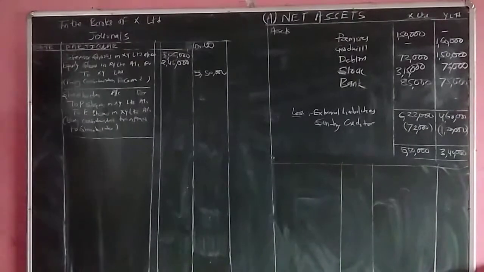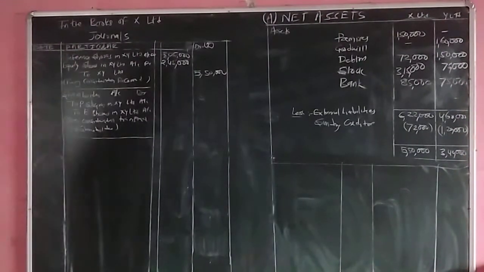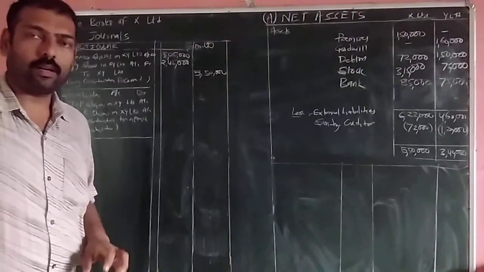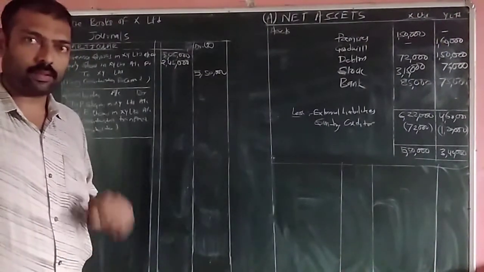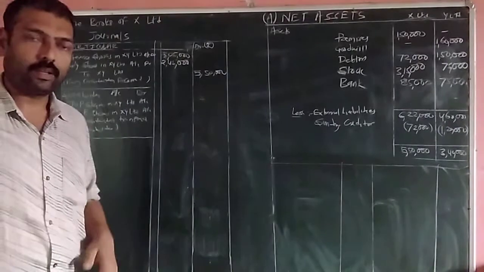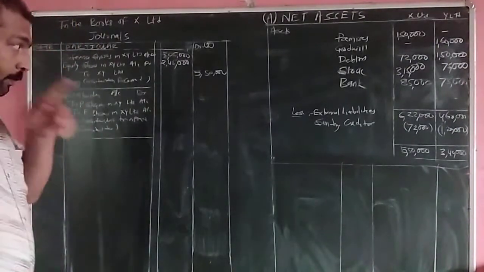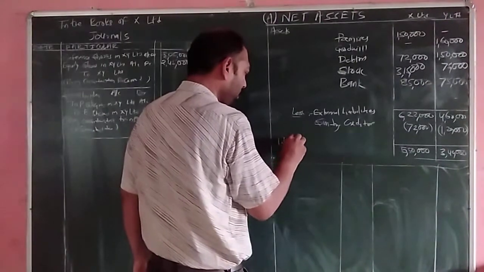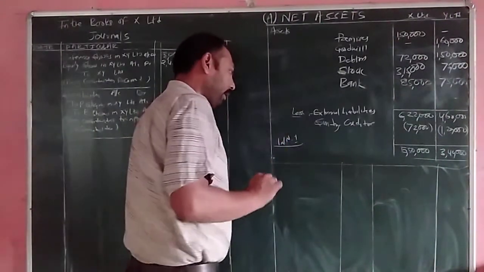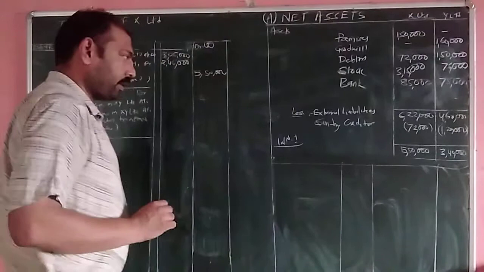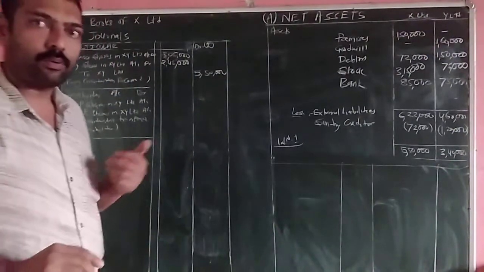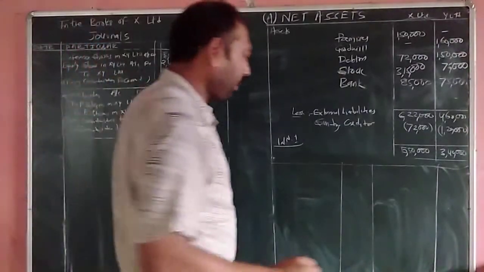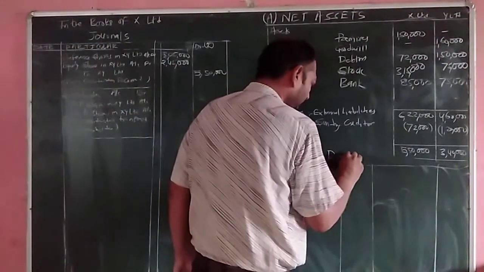Next we will see if there is any surplus. So there is no surplus, and the last entry will be either there will be a profit on transfer of business, or a loss on the business transfer, or there will be nothing, that is the break even. So for that we will be preparing the realization account in working note, because we have to only pass the journal entries in the books of X Limited, but in order to know the profit and loss on the realization, we have to prepare the realization account.